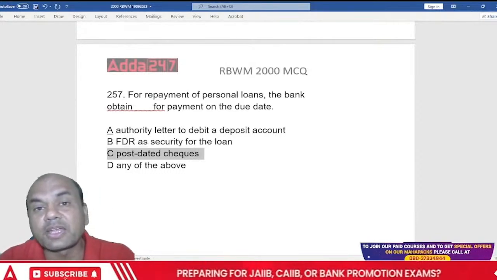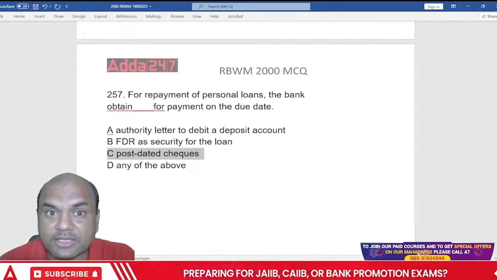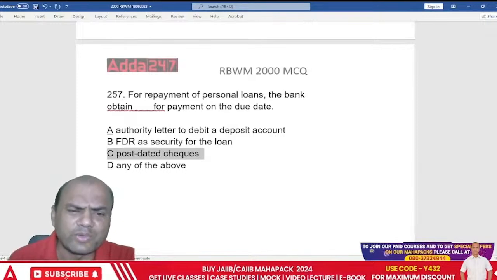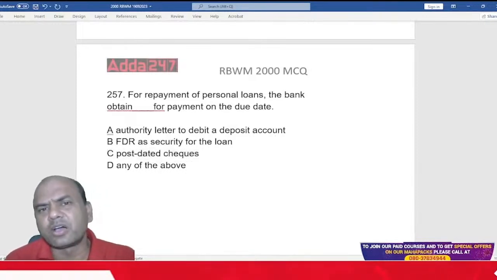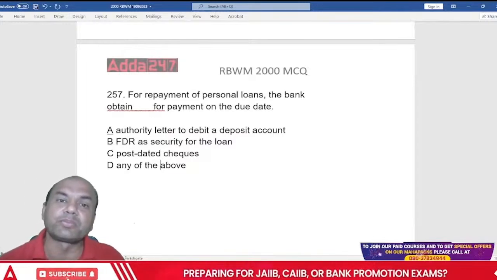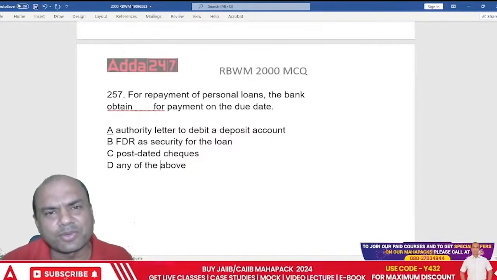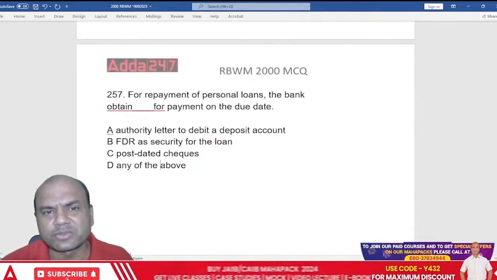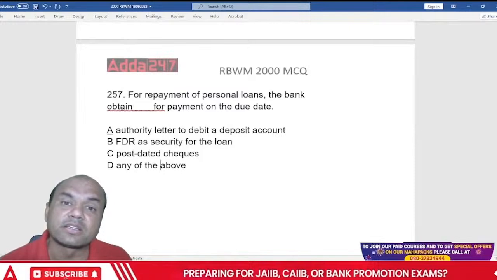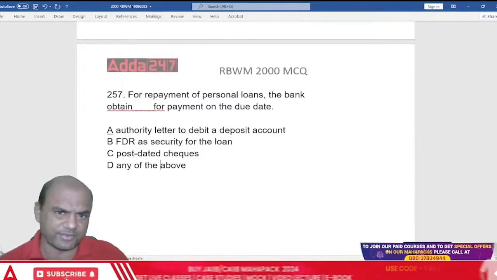So what does the bank take now? Now I am talking in this present age of computers, internet, UPI, everywhere. Do we take these PDCs now? How many of you do take PDCs now from the customer? Type yes in the comment section if you take PDCs. 3 PDCs we take up till now for that Negotiable Instruments Act. But for the regular repayment, 12 PDCs, 36 PDCs, do we take it?